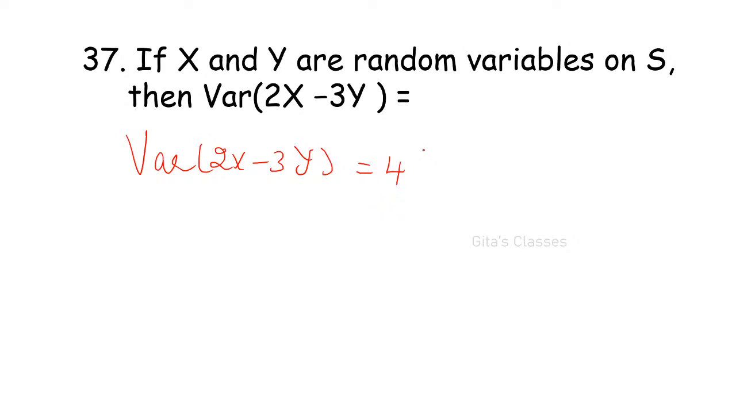and Shrutika has written 2 into variance of x. You combine these two. Yes, Dinesh is right. 4 into variance of x. Just now I have written one formula: a squared into. So 9 into variance of y. You have to combine the answers of Uma Reddy and Shrutika. Dinesh, yeah. 4 into variance of x minus 9 into variance of y is correct.